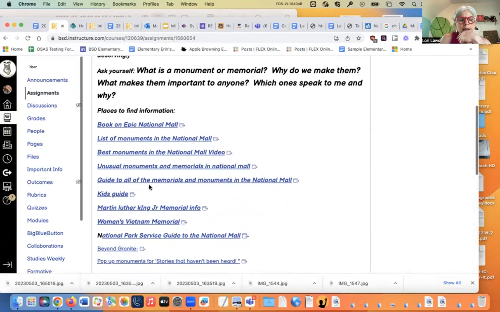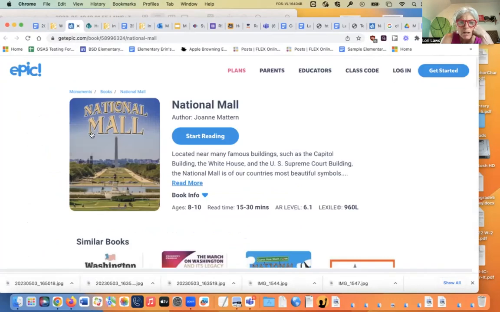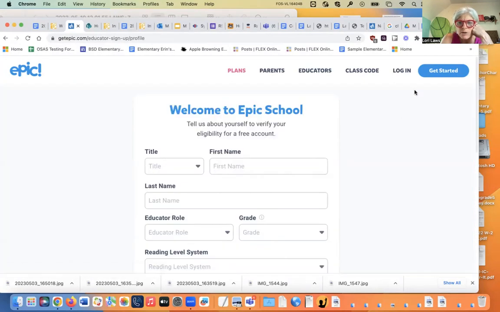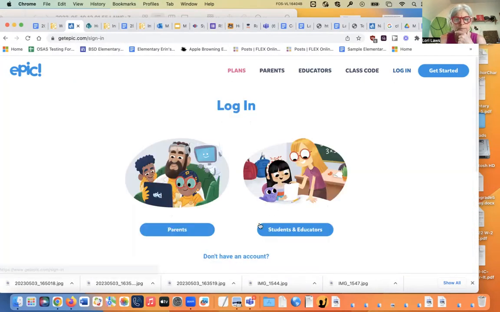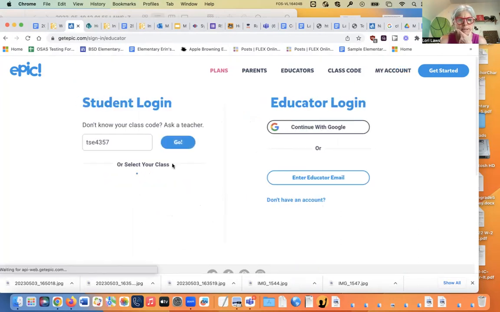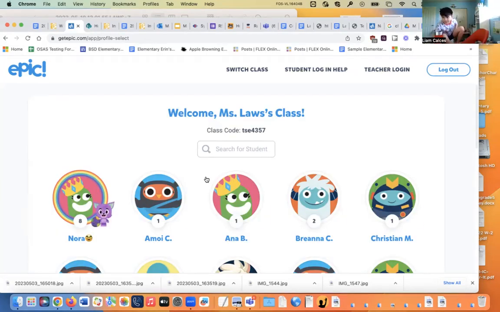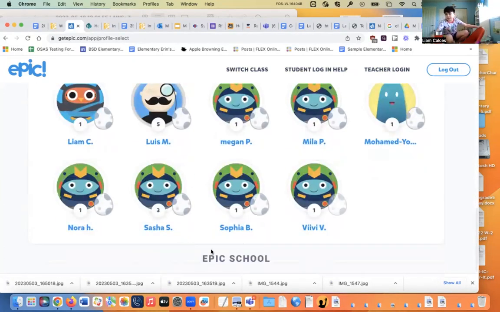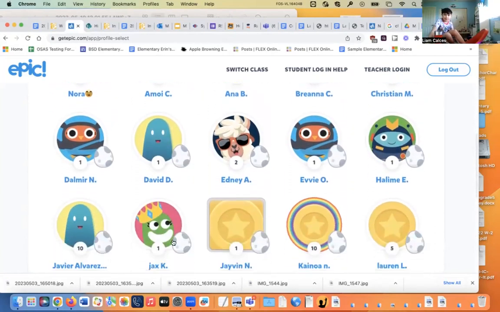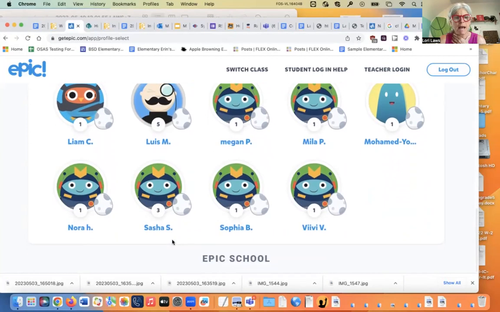As I look at this, I can see that if I haven't decided yet, I might do one of these others. This is actually a book on Epic on the National Mall. If I haven't decided yet, I could just go right in. I don't know why it says get started on Epic. I guess I just need to log in. Here's my class. I go in as guest. Usually I'm the guest student. Yeah, because Epic has a book on the National Mall.